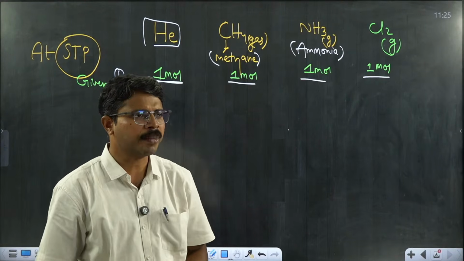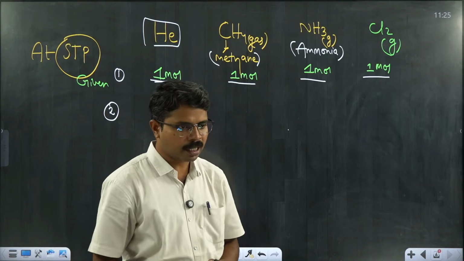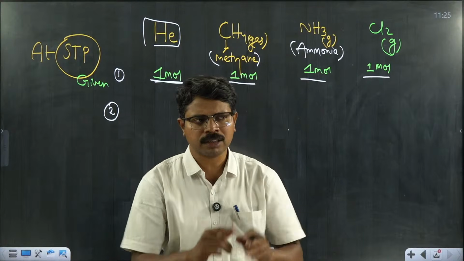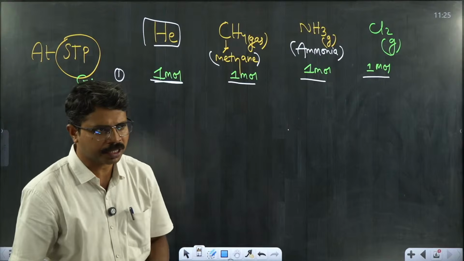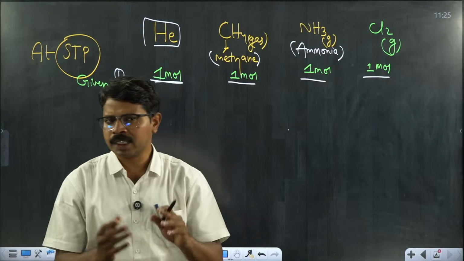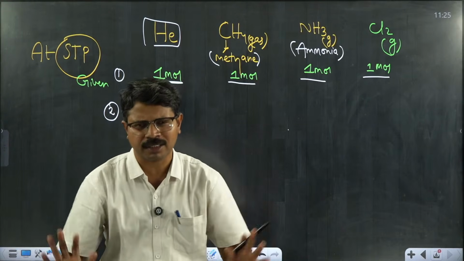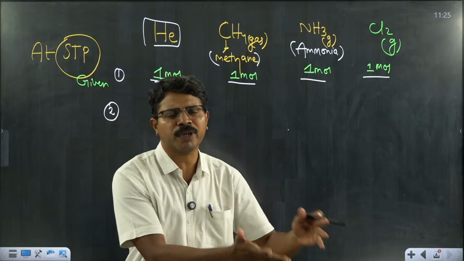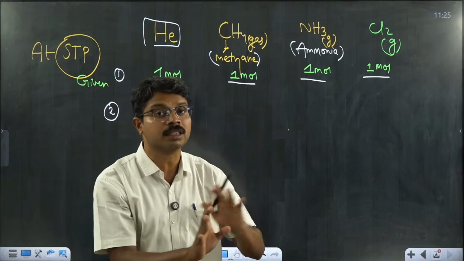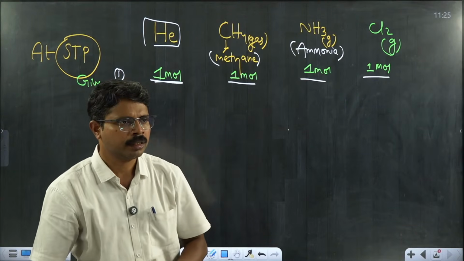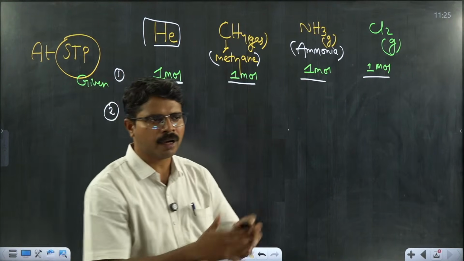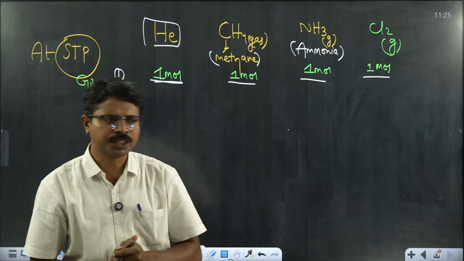Actually, noble gases are considered to be stable atoms because of their octet. Of course, if you take helium, it has 2 electrons in its valence shell, that is called a doublet configuration. The remaining elements have 8 electrons in their valence shell. They are satisfying the octet, they are comfortable and stable, so they try to exist in the atomic form. Except for the noble gas atoms, the atoms of all other elements do not exist independently. They try to combine with other atoms and exist in molecular or compound form to achieve their stability.